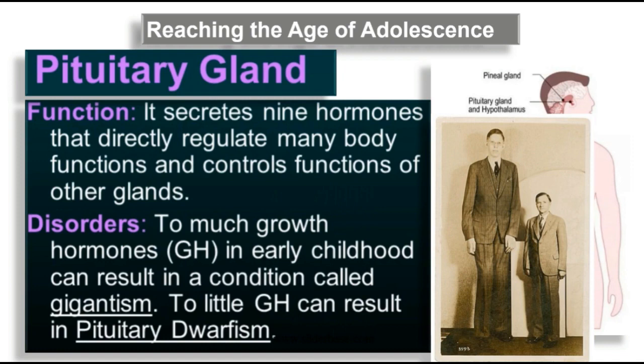What do you mean by gigantism? A person will grow much bigger, like a giant. Dwarfism is when he becomes very small, very short. You must have seen them, they are generally referred to as jokers. Okay, it is not their fault, it's a problem with their endocrine system.